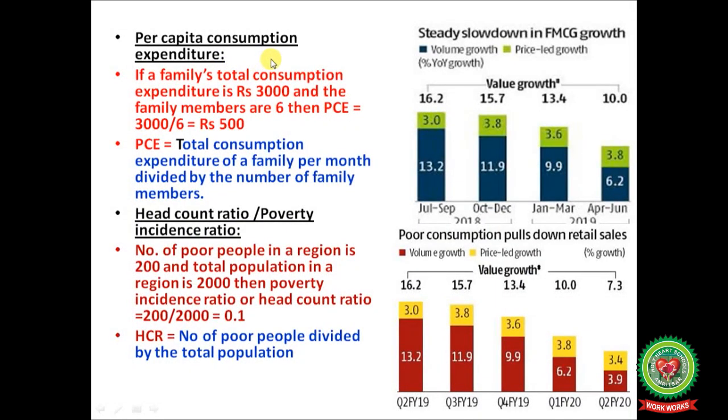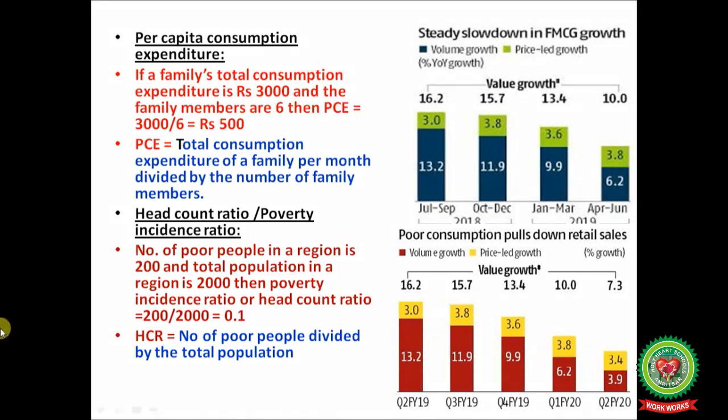Per capita consumption expenditure. If a family's total consumption expenditure is rupees 3000 and the family members are 6, then per capita consumption expenditure is rupees 500, as 3000 is the total monthly expenditure of a family and total family members are 6.